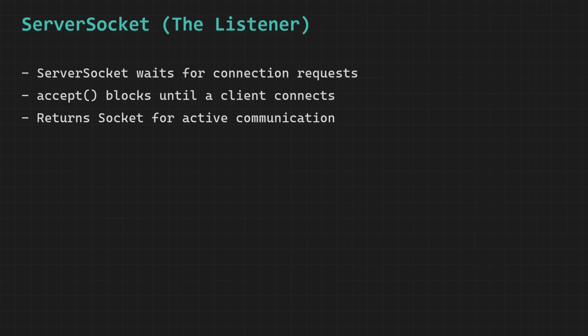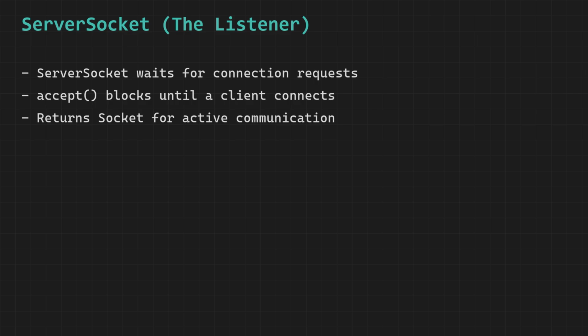The waiter is not doing anything else while he stands at the door, and he is not distracted by anything happening inside the restaurant, and he is not helping any other customers or performing any other tasks, because his job at that specific moment is purely and exclusively to wait at the entrance and be ready to respond the instant a new customer arrives. And this is exactly how a server socket behaves in Java, because it binds itself to a specific port number and then does nothing else except wait and listen on that port for incoming connection requests from client programs.